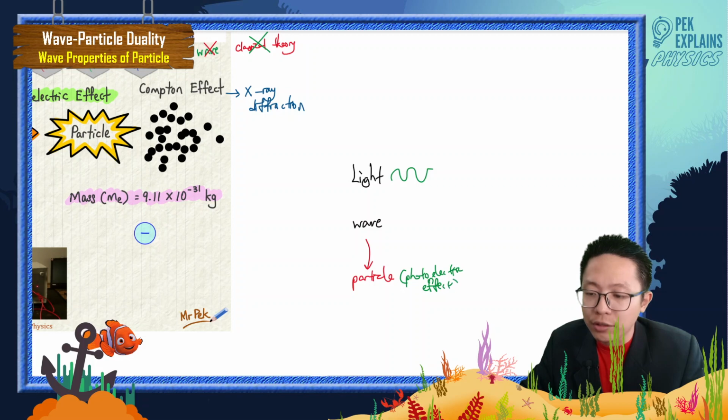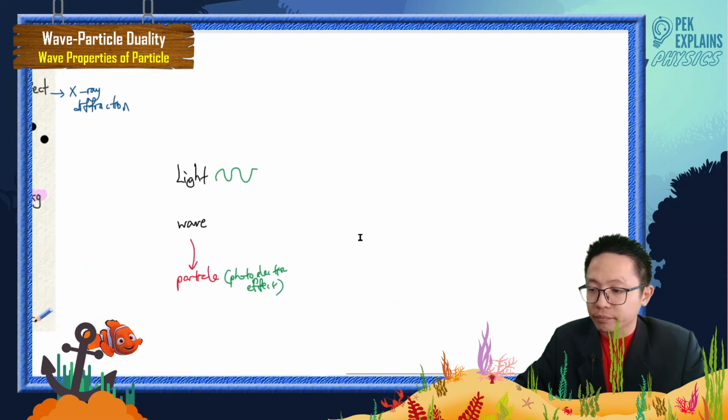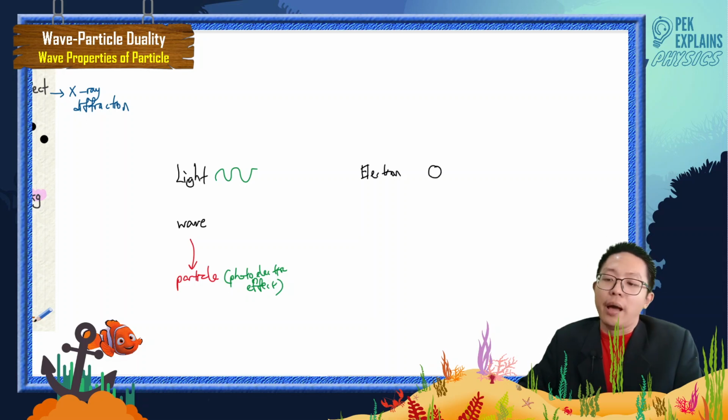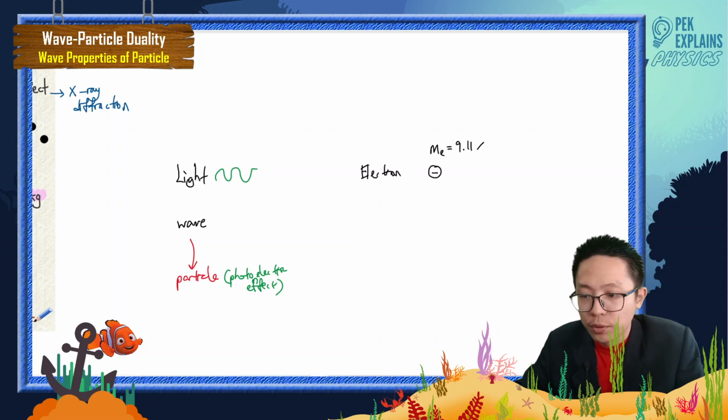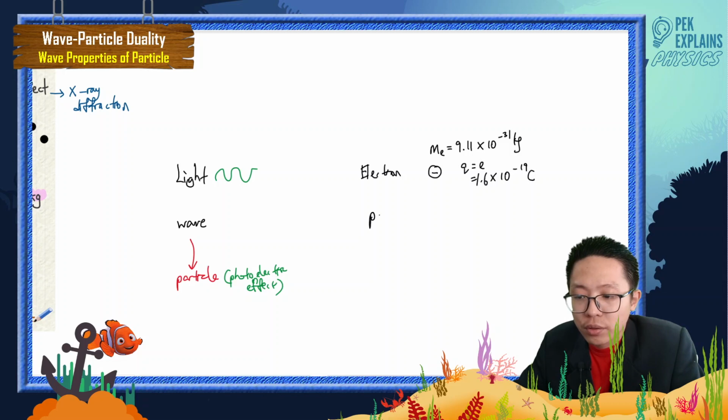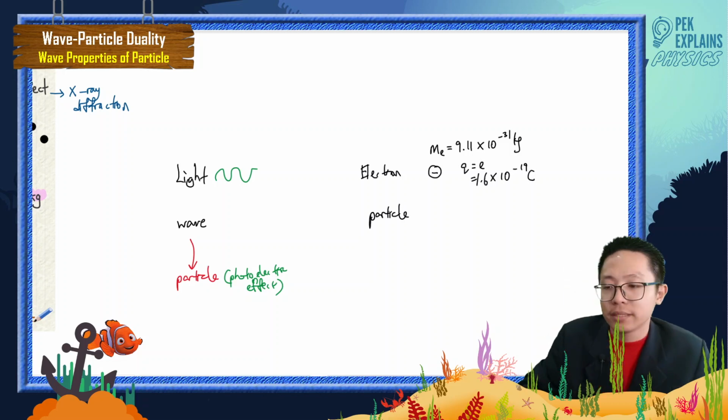But how about the electron? We always think that the electron is a particle, a particle with a negative charge. We even have the mass of the electron, which is 9.11 × 10^-31 kilogram. We even have the charge of the electron, which is 1.6 × 10^-19 coulomb. So we always think that the electron is a particle because it has a mass and it has a charge.